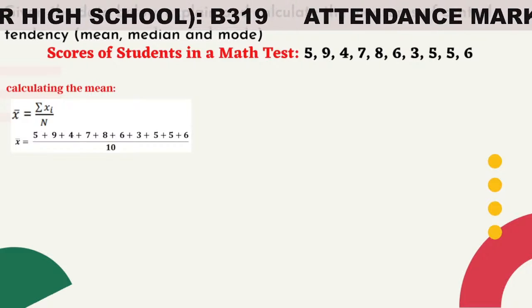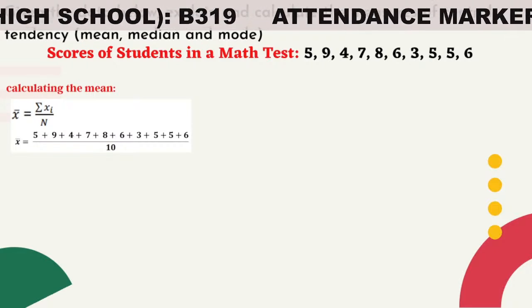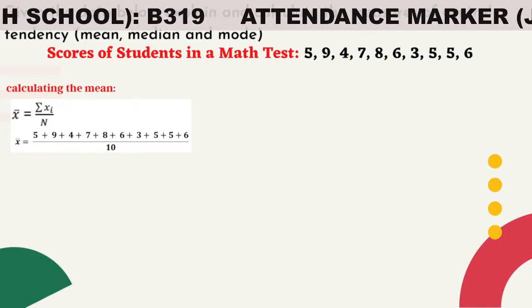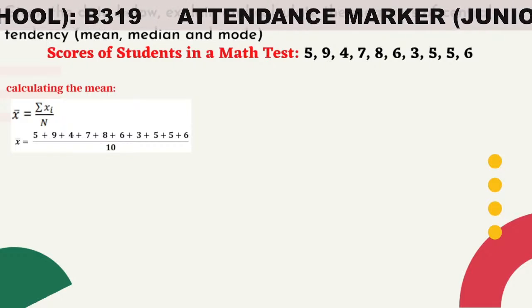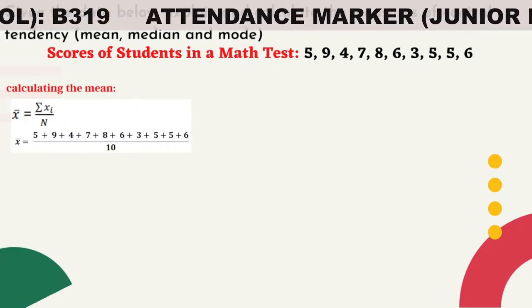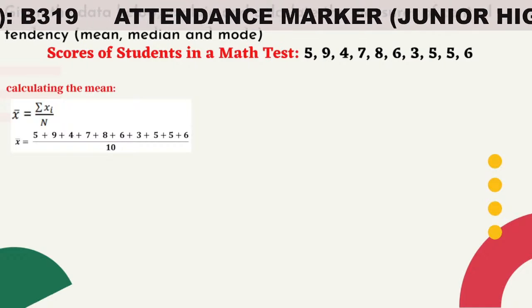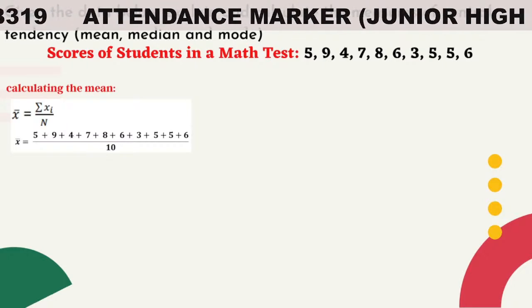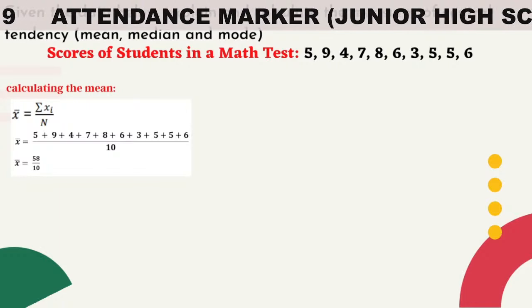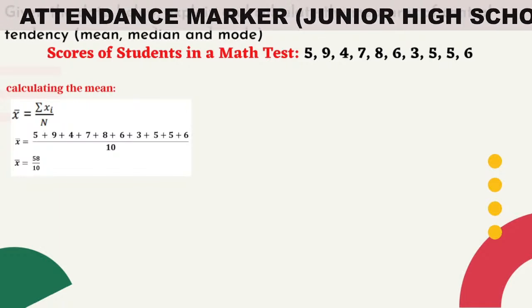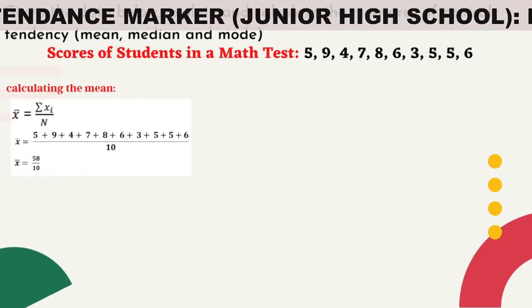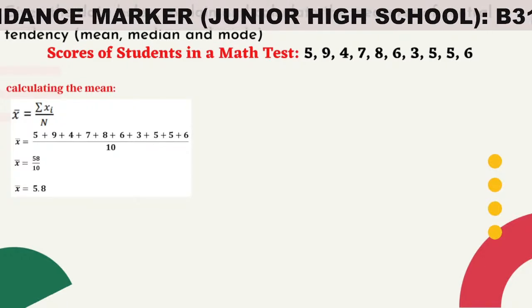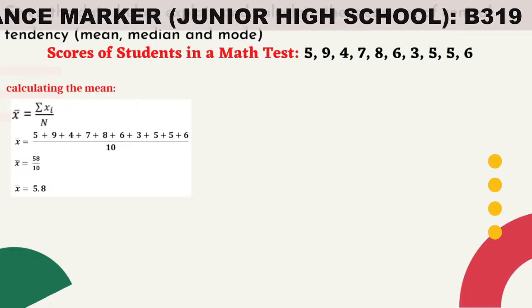Next, add the numbers in the numerator. That is equal to 58. So we now have 58 over 10. Now, let us divide. 58 divided by 10 is equal to 5.8. So therefore, the mean is equal to 5.8.